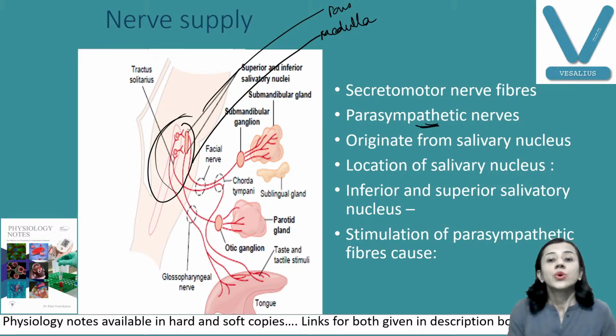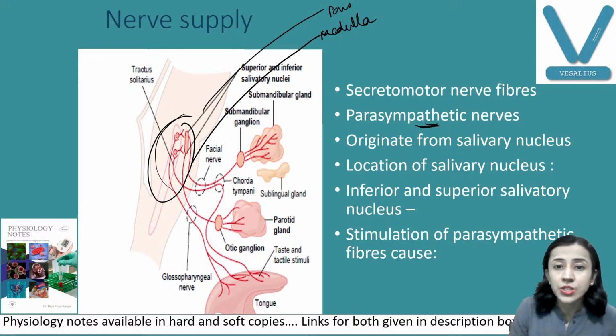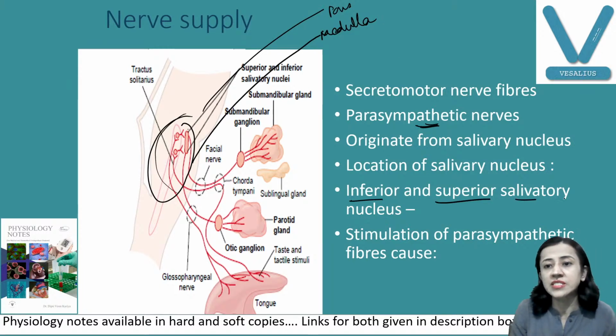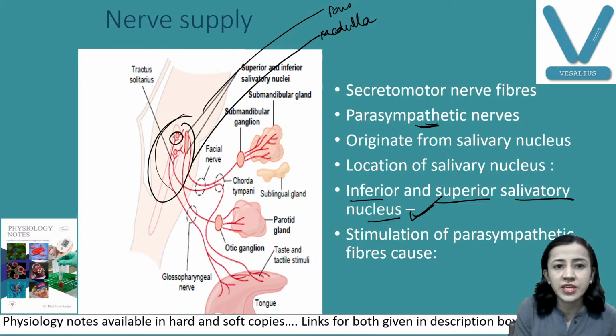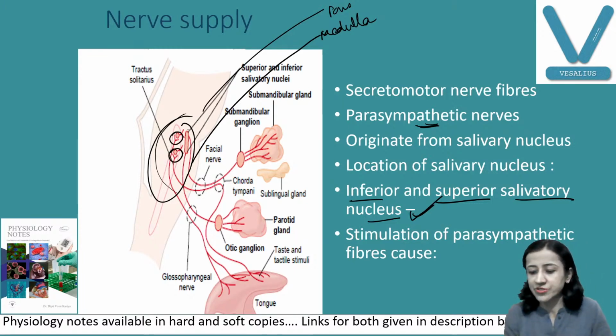Now these parasympathetic fibers originate from these salivary centers. Which are the salivary centers? Important one, they are named as the superior and inferior salivatory nucleus. Try to remember this. Fibers originate from these. You can see this is the superior, this is the inferior salivatory nucleus.